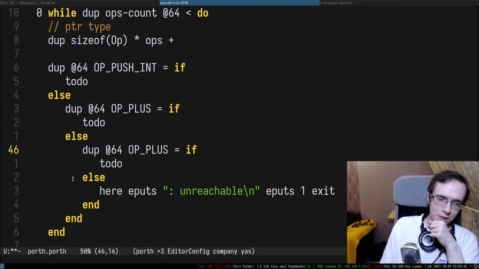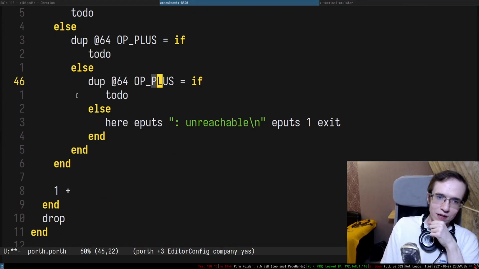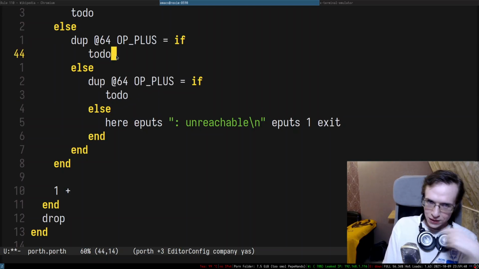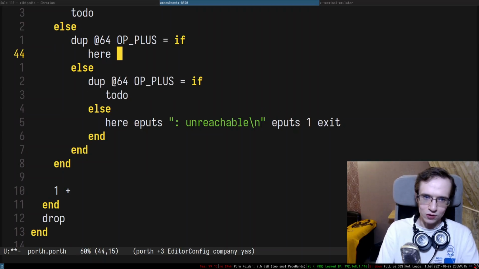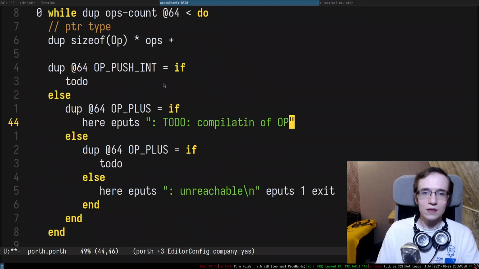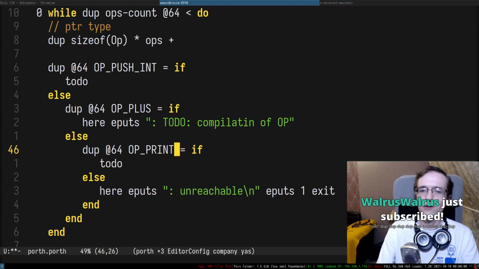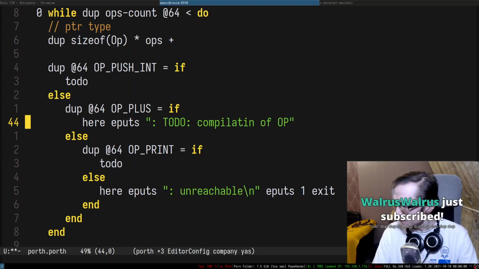So yeah, that's kind of a pain in the ass, and every time you add a new operation in here, it's going to become more and more painful, right? So here, by the way, maybe I'm going to do something like eputs to do compilation of OP. So this one is OP push int, right? So this is OP push int, then plus, actually, plus print. Yeah, there we go.